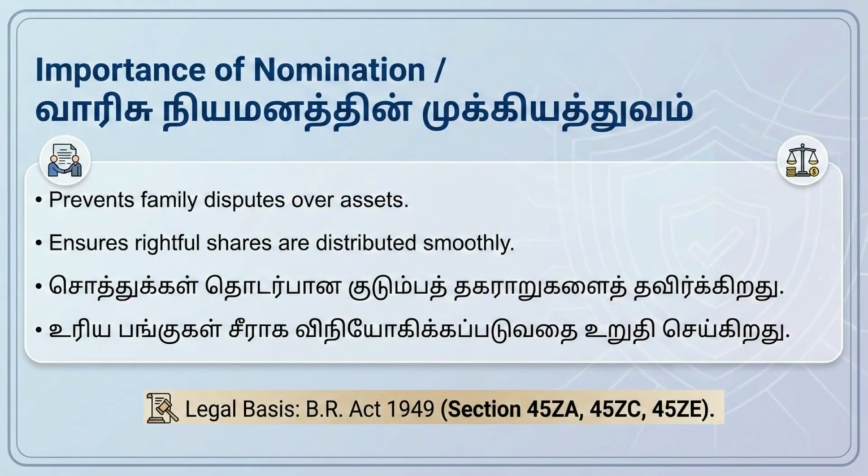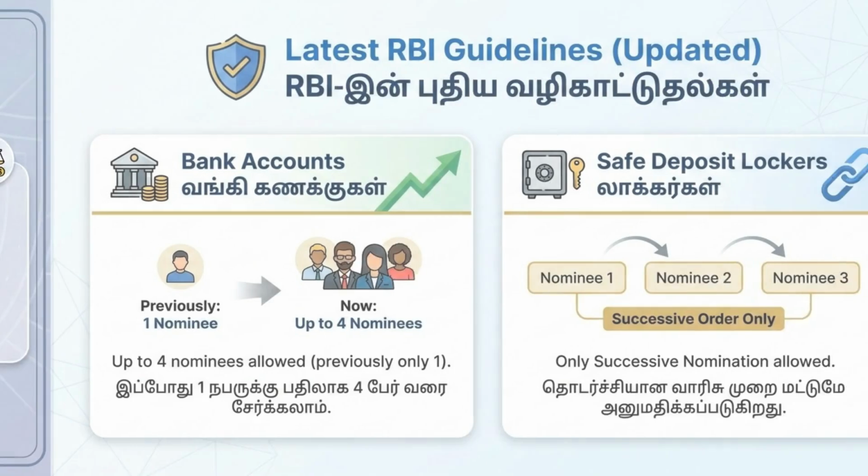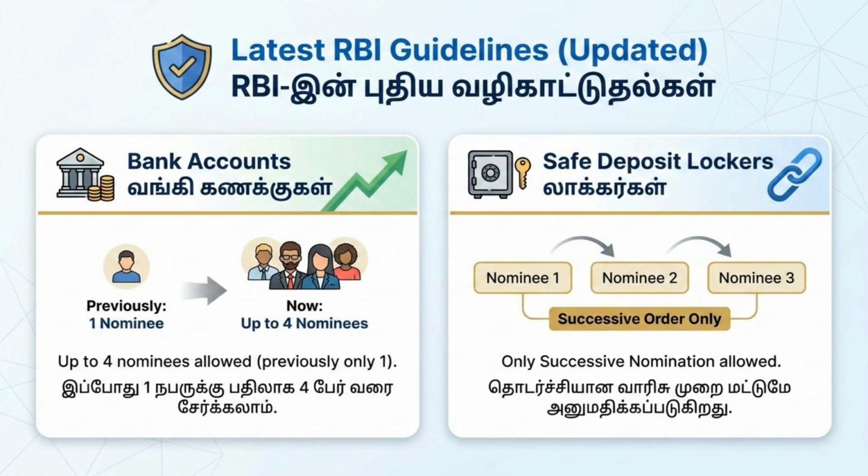Nomination is important because it prevents family disputes over assets and ensures rightful shares are distributed smoothly. The legal basis for this is in the BR Act 1949, Sections 45ZA, 45ZC, and 45ZE. The latest RBI guidelines bring updates.